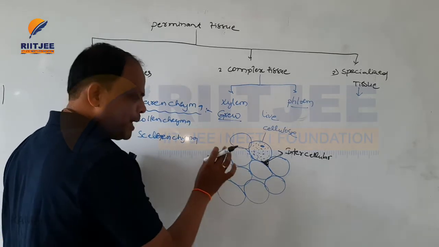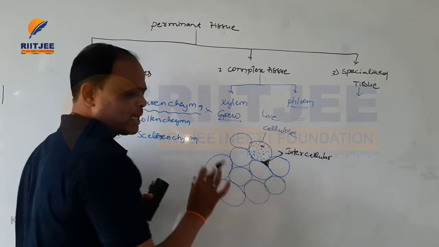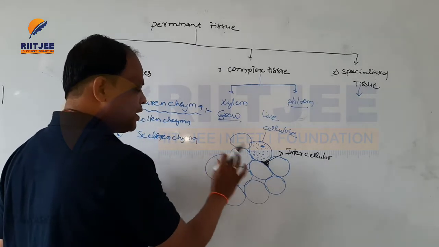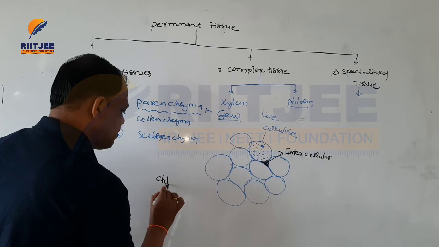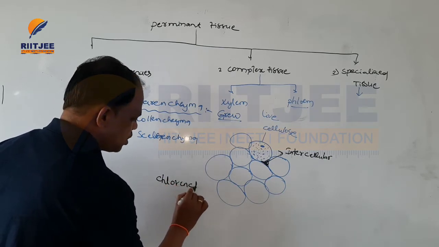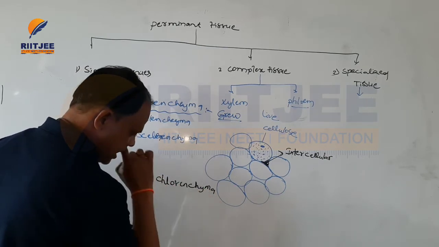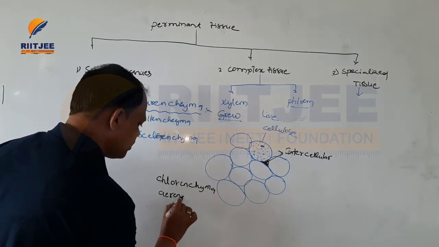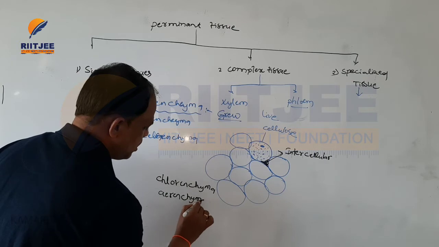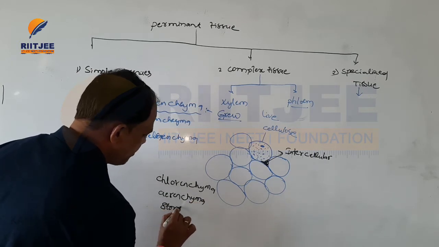Based on the function of parenchymatic tissue, it can again be divided into three types. One is chlorenchyma, another is aerenchyma, and the third is storage parenchyma.